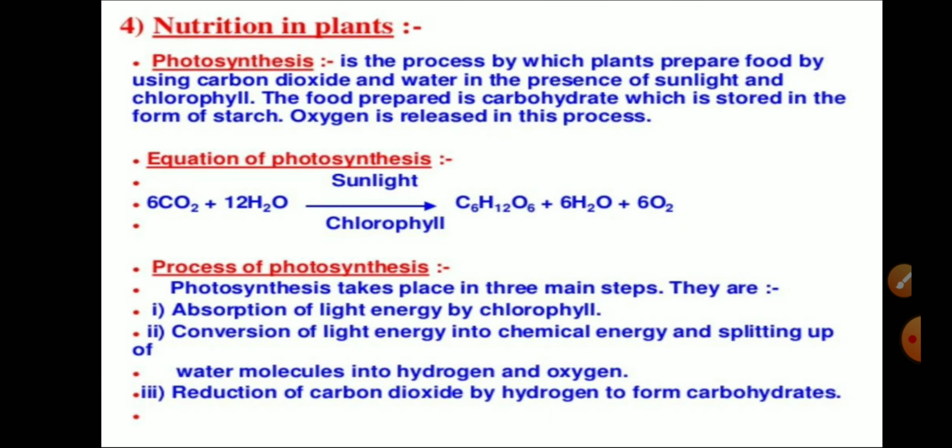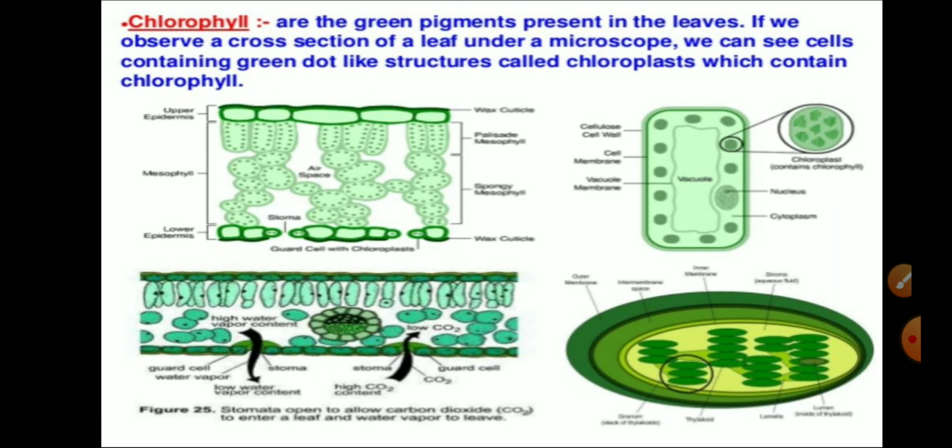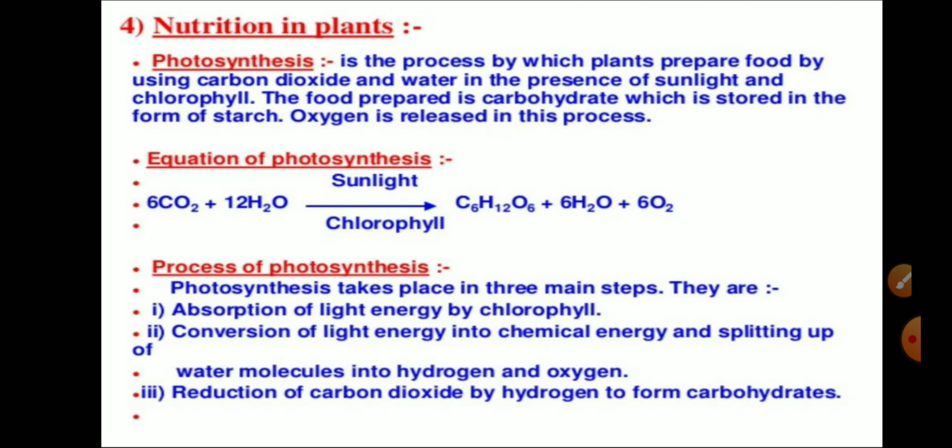Now, nutrition in plants. The process by which green plants make their food using carbon dioxide and water in the presence of sunlight is termed photosynthesis. Here we have the reaction of photosynthesis: 6 molecules of carbon dioxide react with 12 molecules of water in the presence of sunlight and chlorophyll. Glucose is formed and 6 molecules of oxygen are released. So the byproduct of this process is oxygen, which is utilized by organisms.